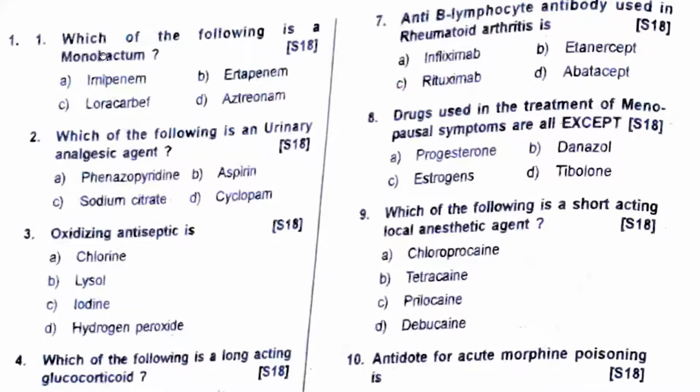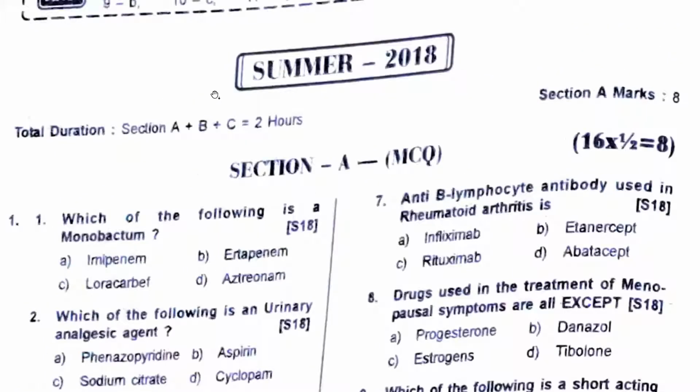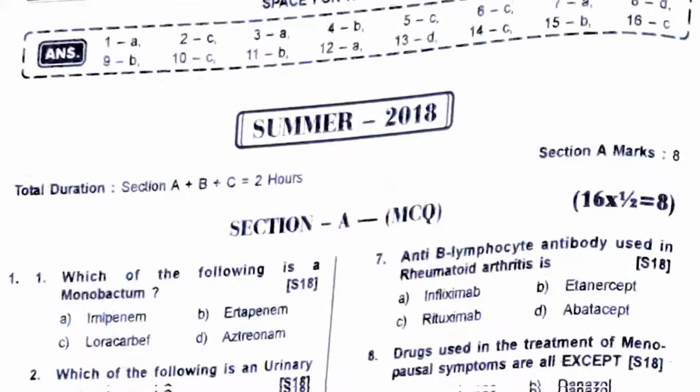Which of the following is a monobactam? Aztreonam is a monobactam. Now see, your penicillins, you basically have the beta-lactam group of antibiotics. You have penicillins, you have your cephalosporins, you have monobactams, and you have sulbactams. Sulbactams, basically ampicillin sulbactam or amoxicillin clavulanic acid. So those are basically not monobactams. Monobactam you'll have Aztreonam. Nowadays it's generally not used, right?